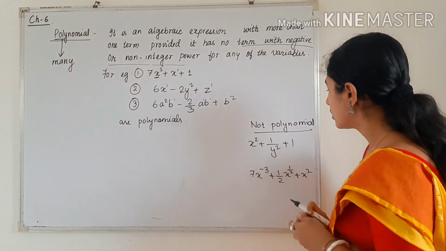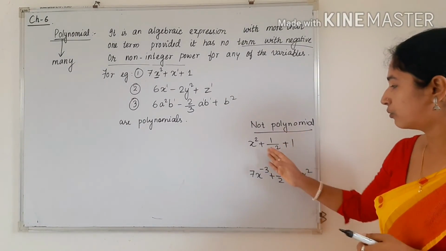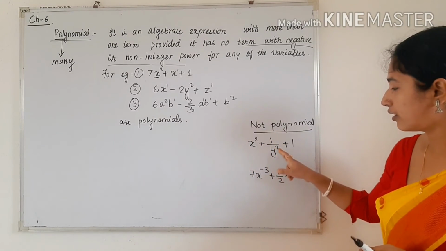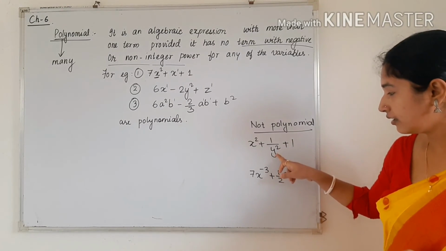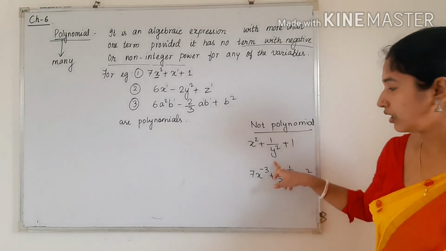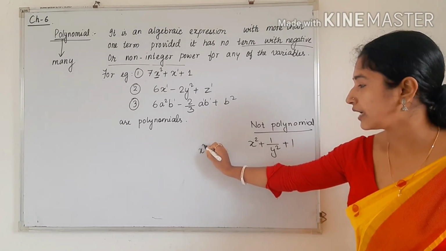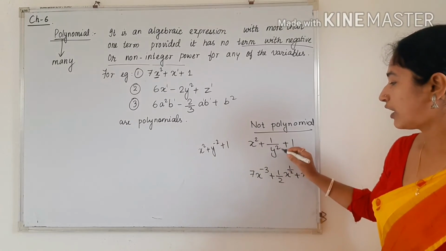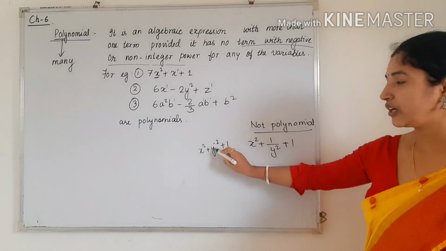Now see what are not polynomials. These are not polynomials. See, x square, this is okay, but 1 by y square. Here we have to write the y square in the numerator. When we write y square in the numerator, then what will happen? When y to the power 2 goes to the numerator, it will become y to the power minus 2.